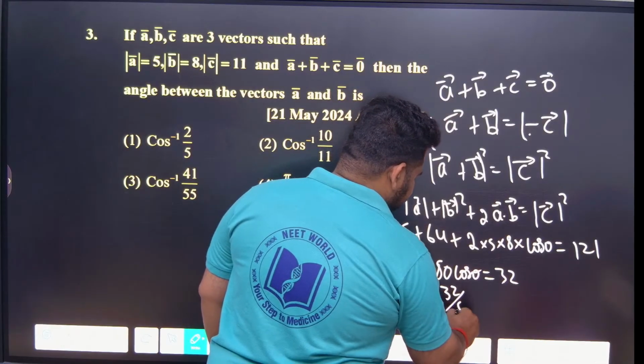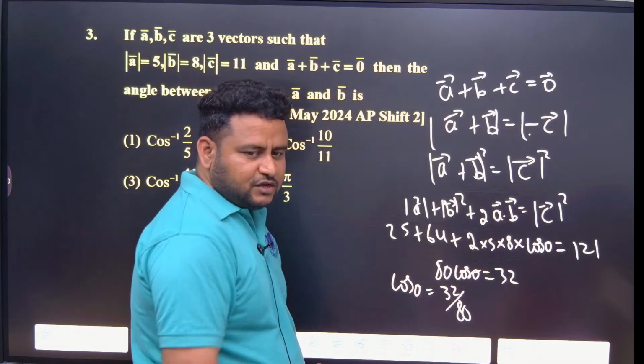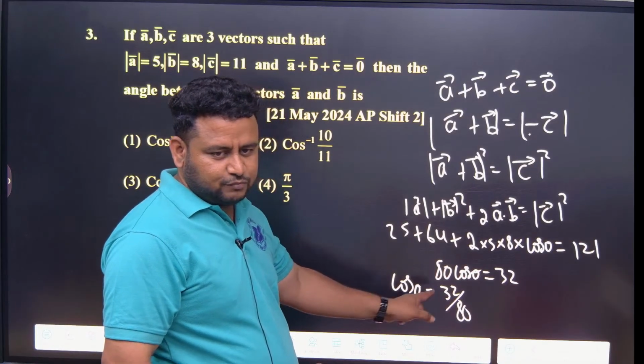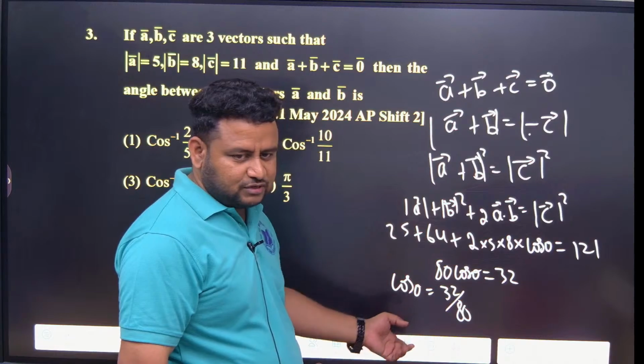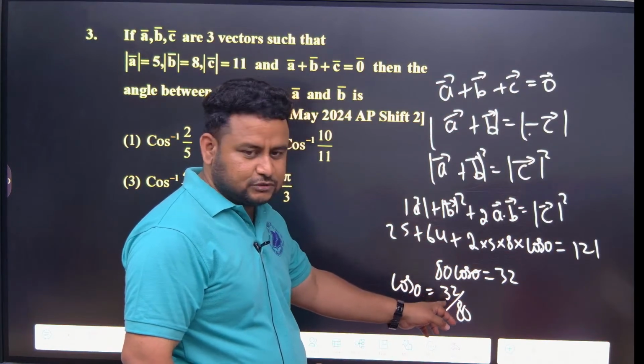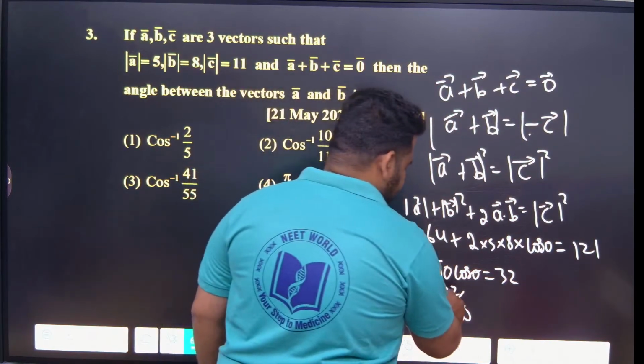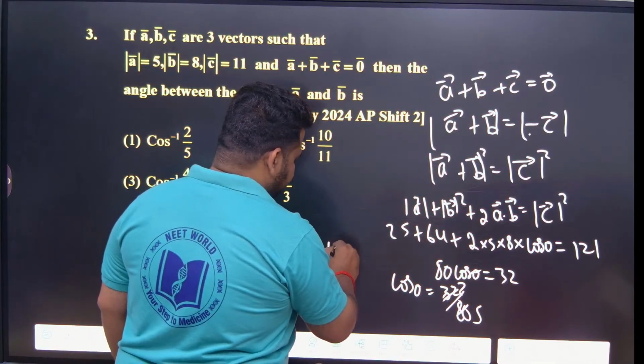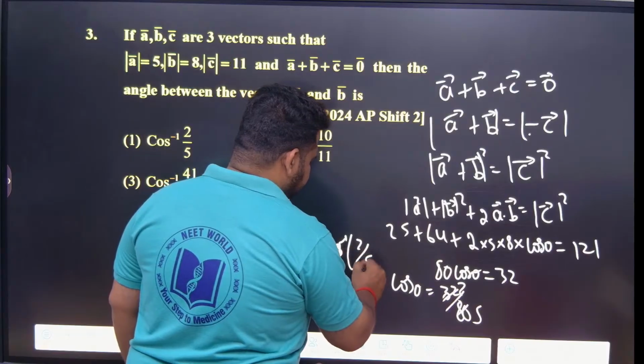If it is for your higher class students, I will start from 2 tables. But for you MPC students, I will not start with 2 tables or 4 tables. Directly I will say 16 2s are 16 5s are. So theta will be equal to cos inverse of 2 by 5.